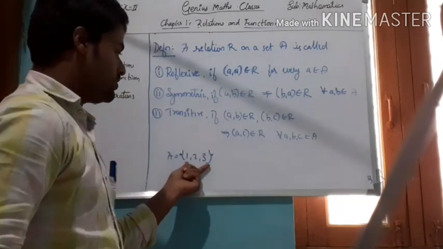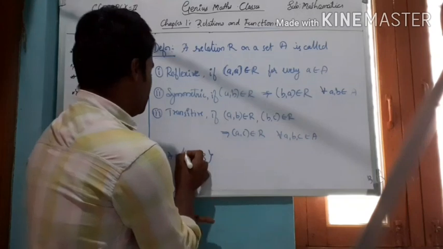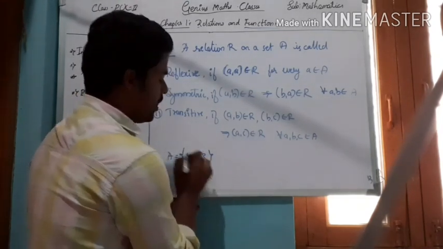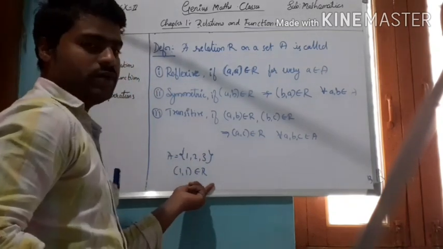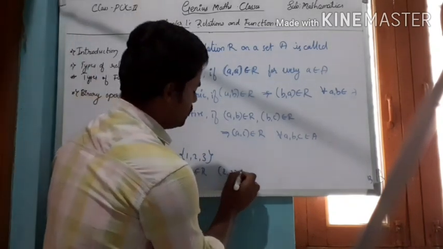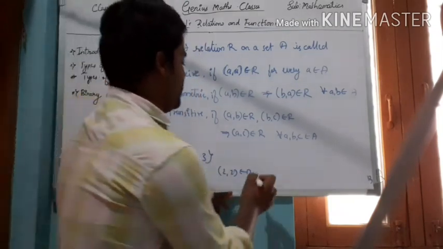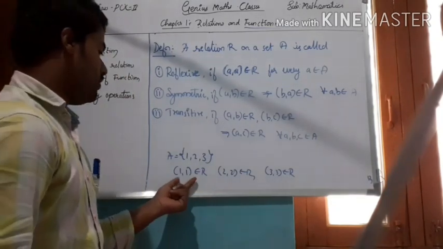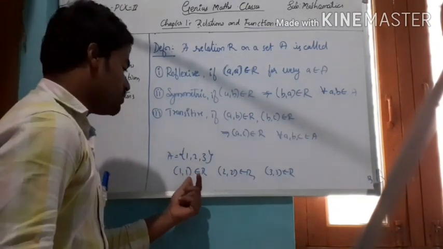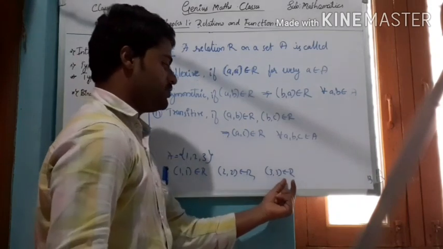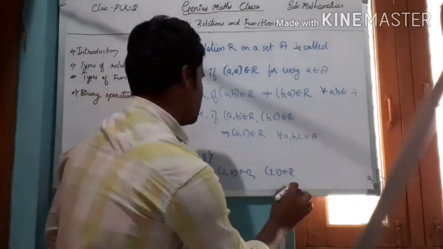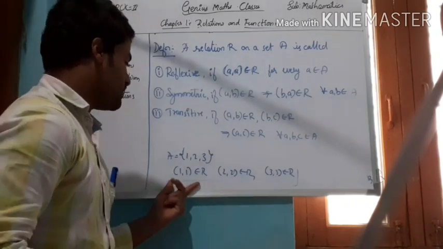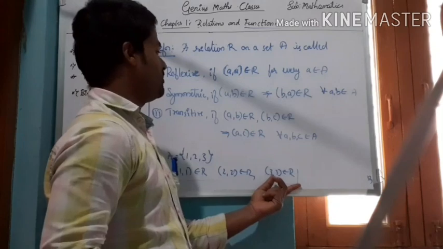If you consider relation 1, 2, 3, here 1 comma 1 must belong to R, 2 comma 2 must belong to R, and 3 comma 3 must belong to R. Okay, 1 comma 1. So here the image of 1 must be 1, image of 2 must be 2, image of 3 must be 3. So if you define this kind of relation, then obviously this relation is a reflexive relation.